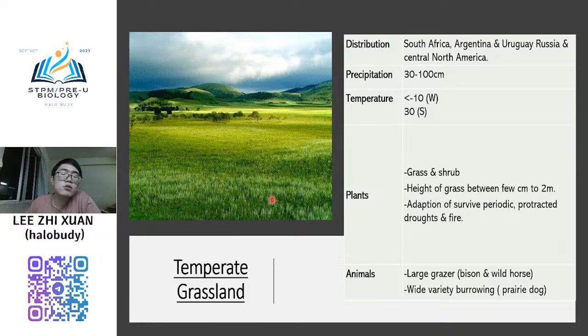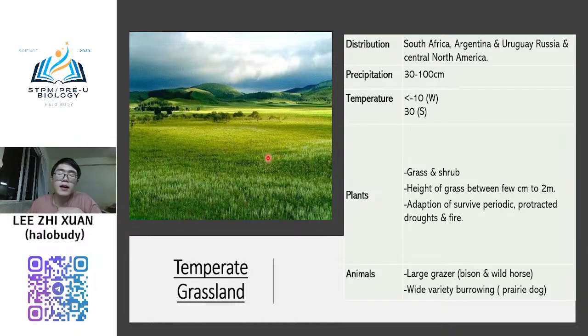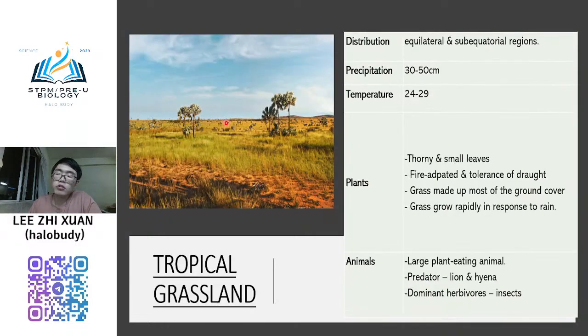Normally this one does not contain trees. It is grassland. But compared to the tropical grassland, the grass height is very short. The highest one can only go up to 2 meters, but the lowest one can be just a few cm. For the tropical one, the grass can normally go up to a few meters.